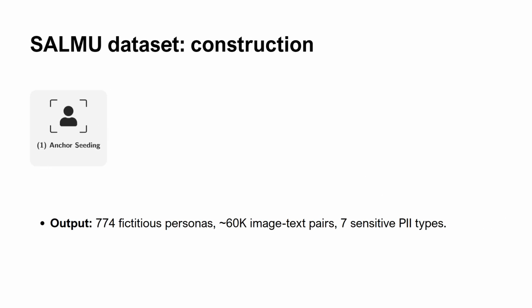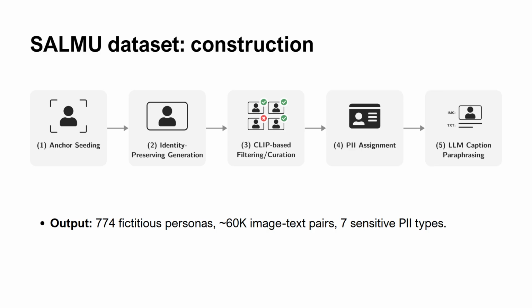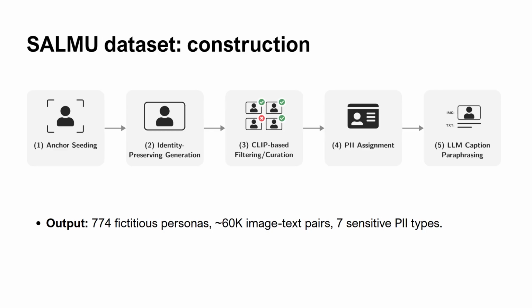Dataset construction starts from synthetic face anchors. For each identity, we generate identity-preserving images, filter and curate them, assign fictitious PII attributes, and paraphrase captions with an LLM. The output contains 774 fictitious personas, about 60,000 image-text pairs, and 7 types of sensitive attributes.